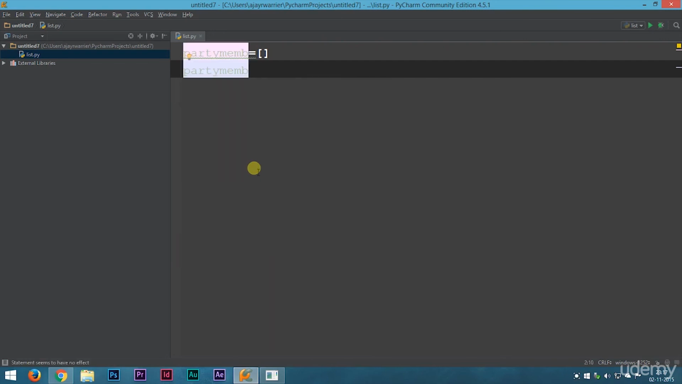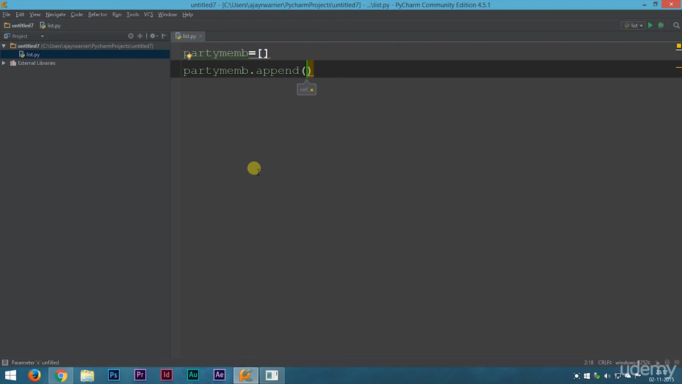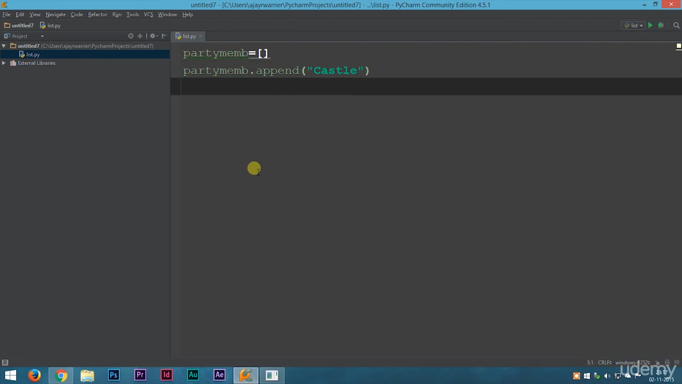So let's start out here. I'll show you how appending works. To use the append function, we type in party_members, which is our variable name, dot. We use the dot operator, and from this list you can select append and type in our first name. So let it be Castle. The list was initially an empty list, it didn't have anything inside it. Now we have appended Castle into the list.